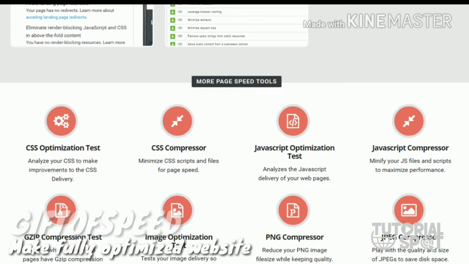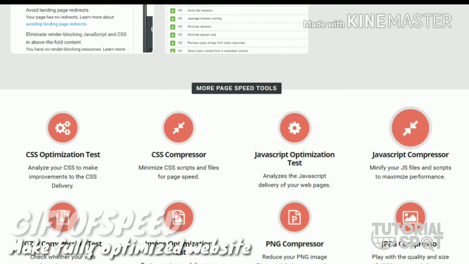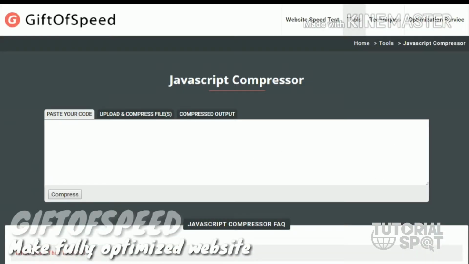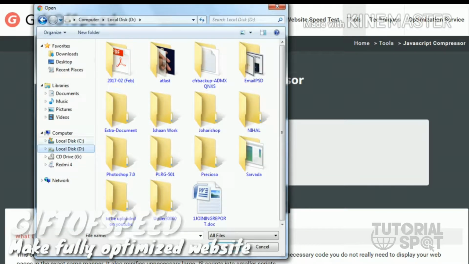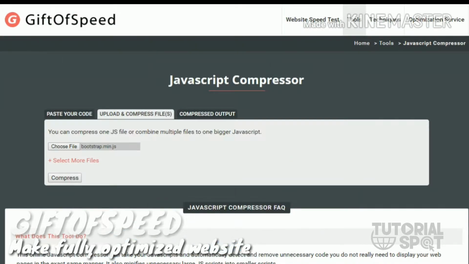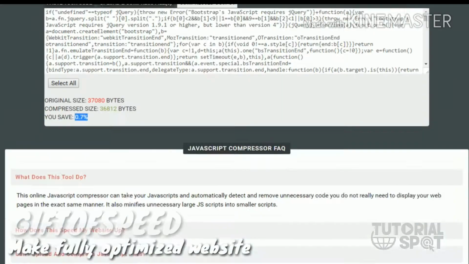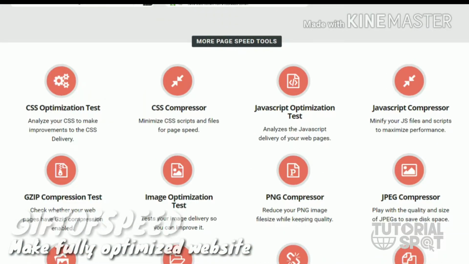your file size. Another option is the JavaScript optimization, which is the same as the CSS optimization test. You just enter your link and do the same. And this is the JavaScript compressor, which is also the same as the CSS compressor. You just upload or paste your code in this text area, hit the compress button, and you will get the result from this compressor, an optimized JavaScript file.